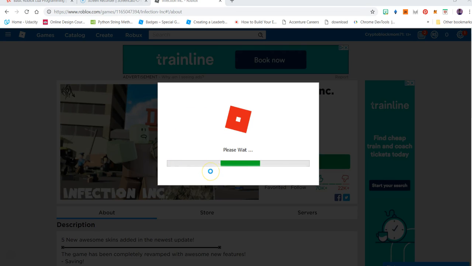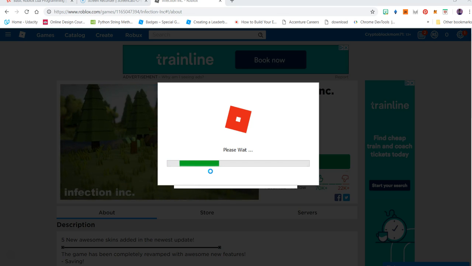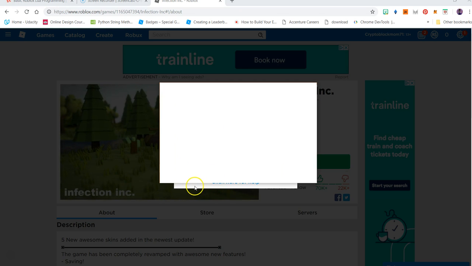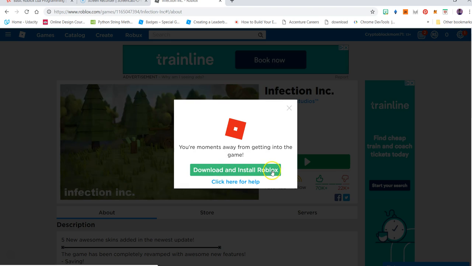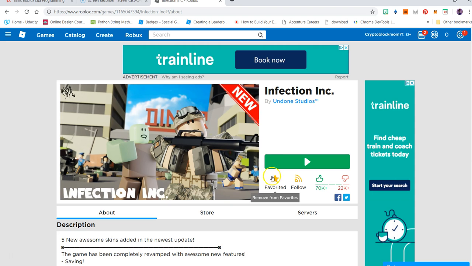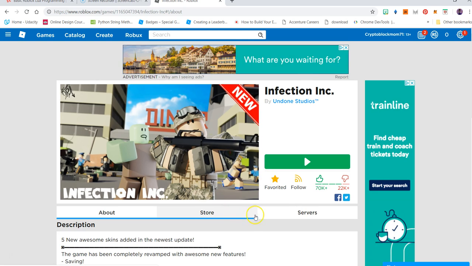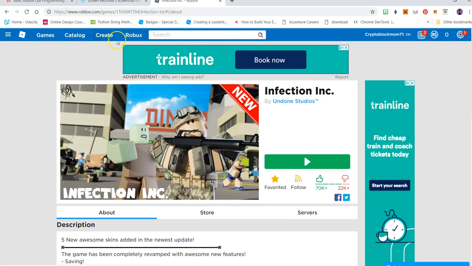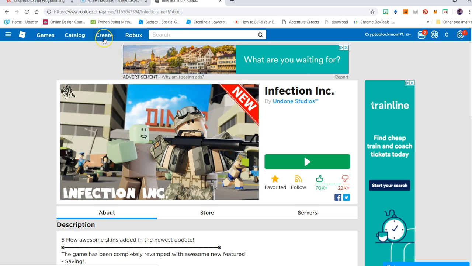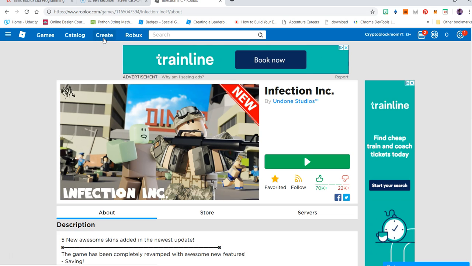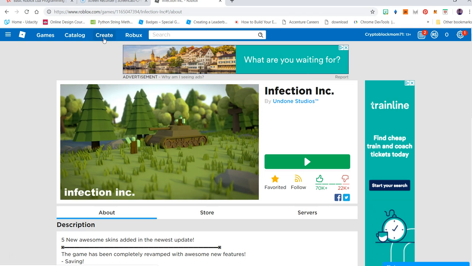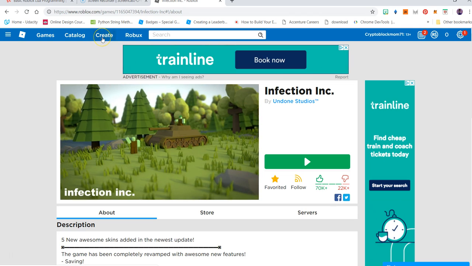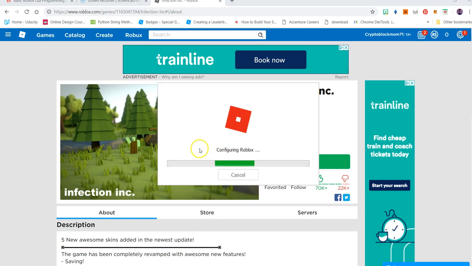As you can see, it says downloading, please wait. And I wanted to show you this: download and install Roblox. This is the first step. This will allow you to play the games. Later on, when we create, which is right here with Roblox Studio, where the programming language is Lua, that's where you will create your own games. But right now I'm just showing you, see, configuring Roblox. I'm downloading it for you so you can see how it works.